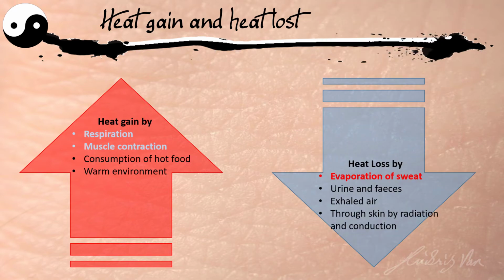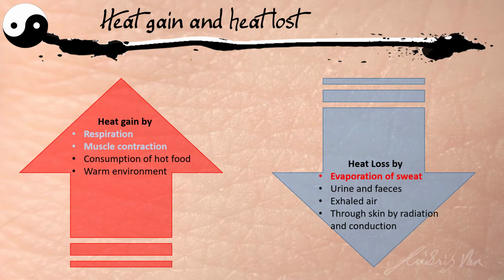So next, let us look at how heat can be lost. The most important way of heat loss, at least for this chapter, is evaporation of our sweat. When the sweat absorbs our body heat and evaporates, it will take away our body heat, because heat is needed to cause the sweat to evaporate.